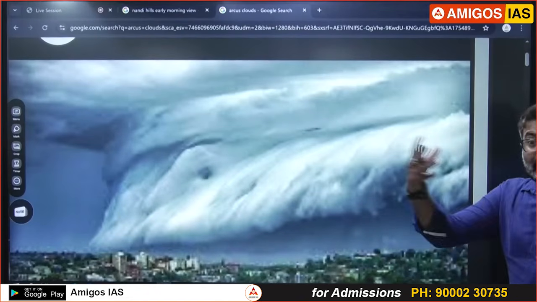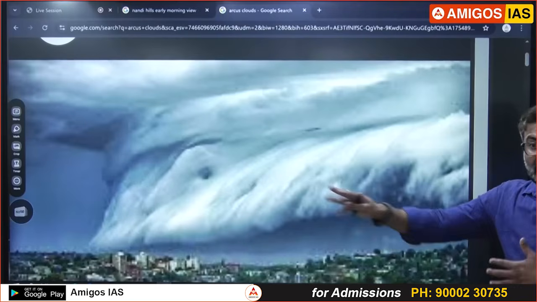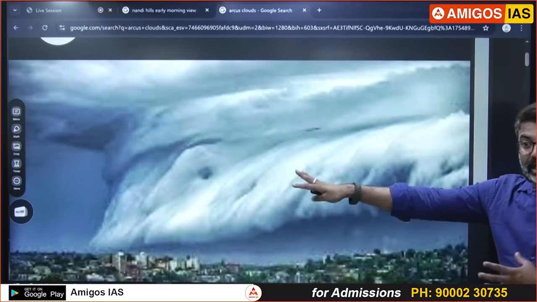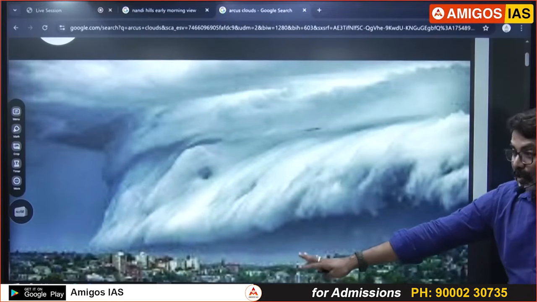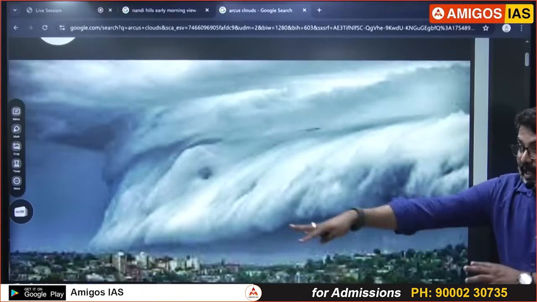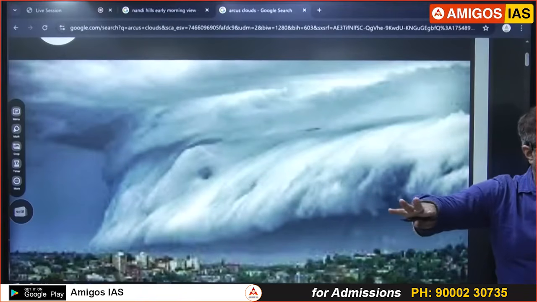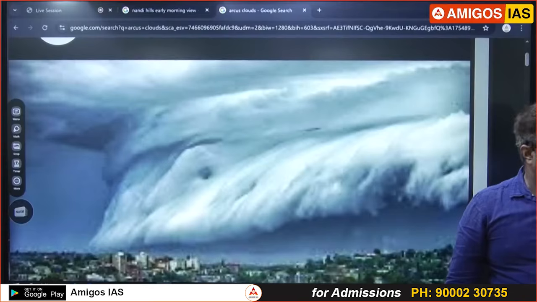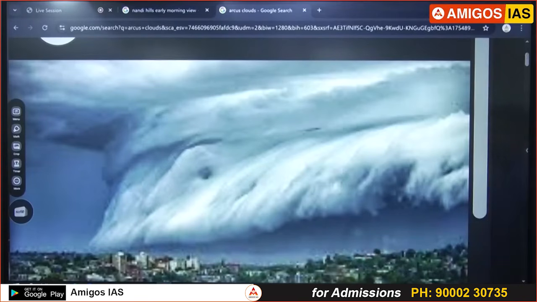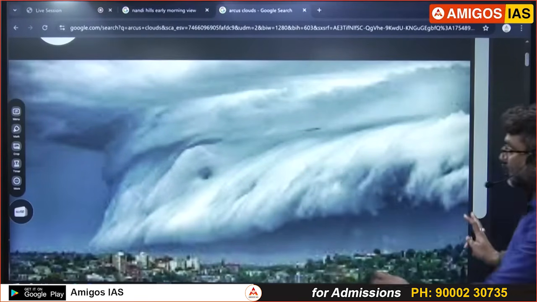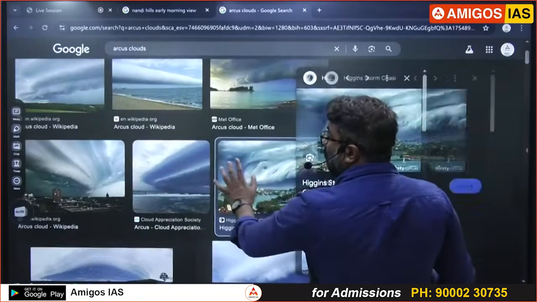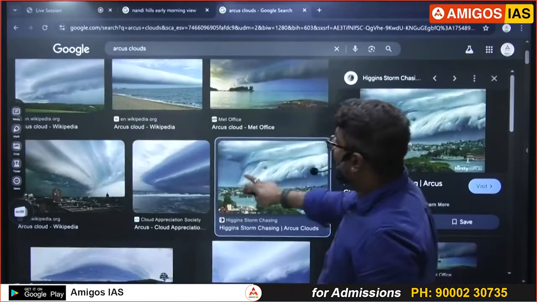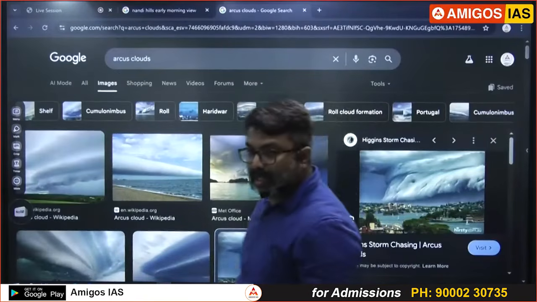Before a cloud burst occurs, it looks like this. Sudden rainfall occurs over that area within 1 hour, in a 20 to 30 square kilometer area, more than 10 mm. So please remember this. Arcus clouds, like a shelf. Arcus clouds are also called shelf clouds.